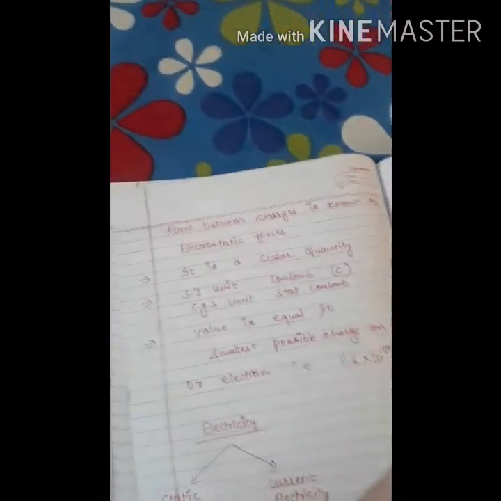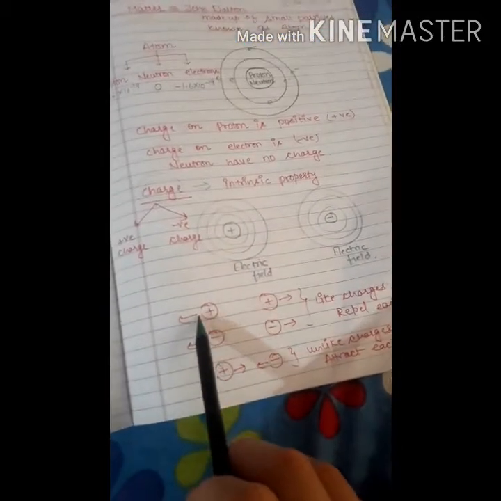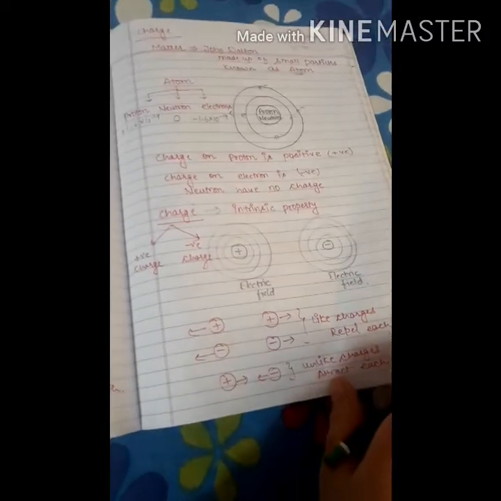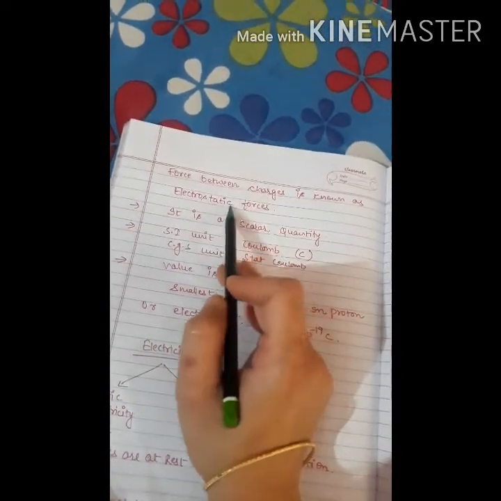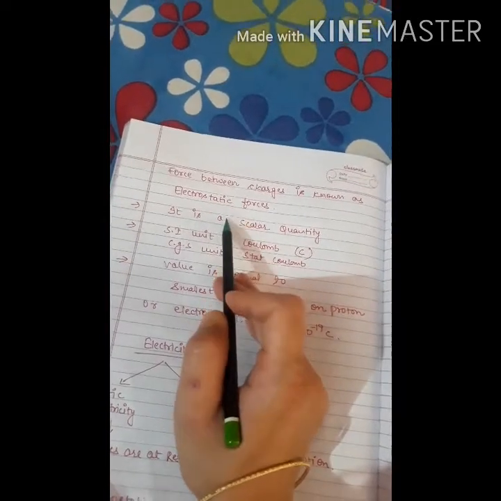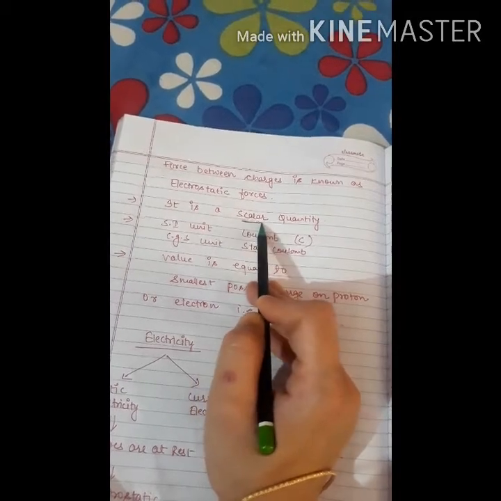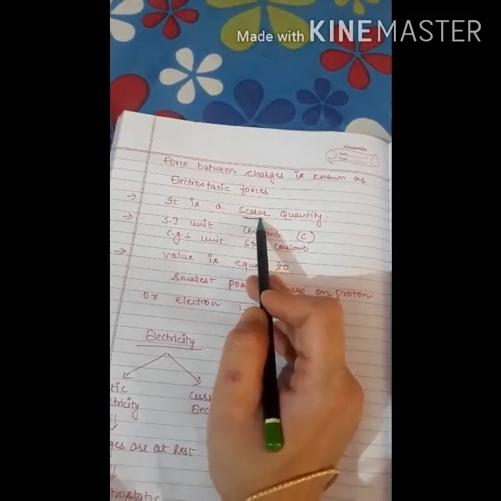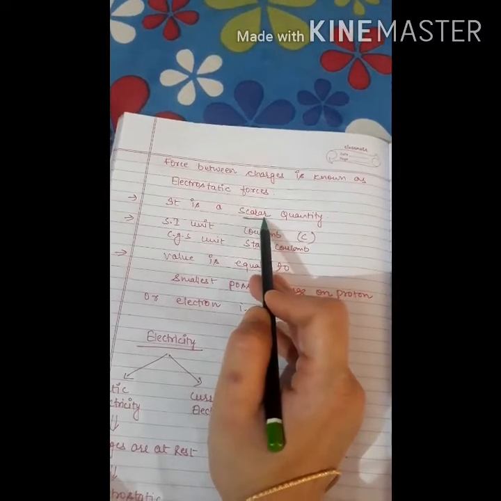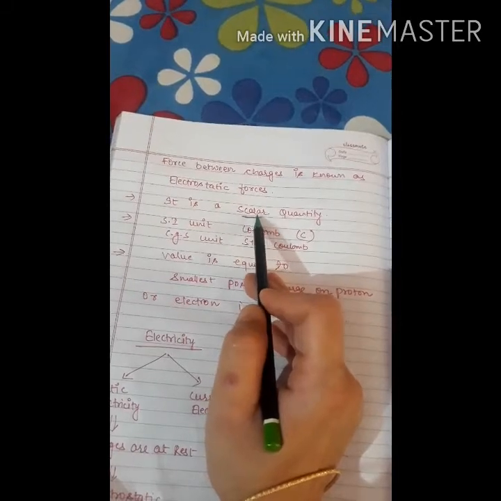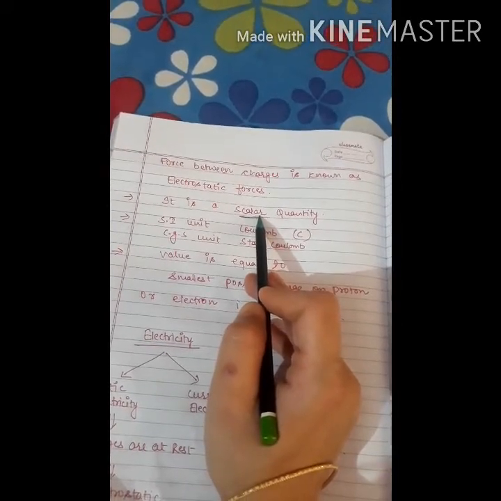Now, the force through which charges repel or attract each other is known as the electrostatic force. The force between charges is known as the electrostatic force. Charge is a scalar quantity. You know about scalar and vector quantities. Scalar quantities are those which have only magnitude but not direction, whereas vector quantities are those in which both magnitude and direction are given to us.